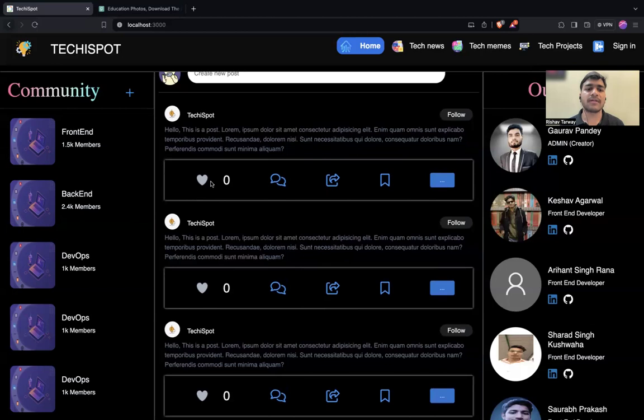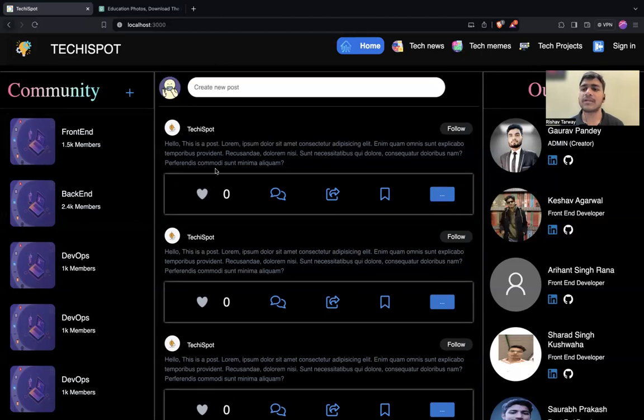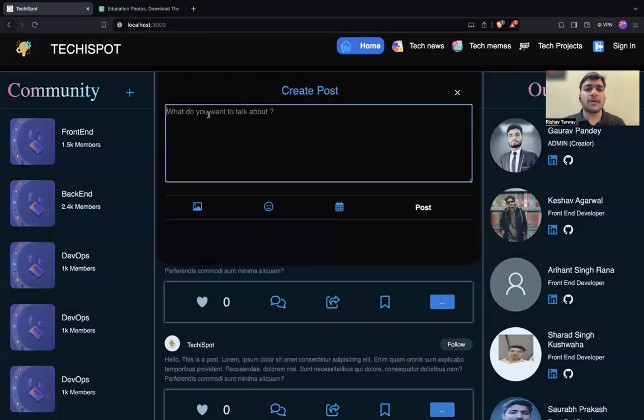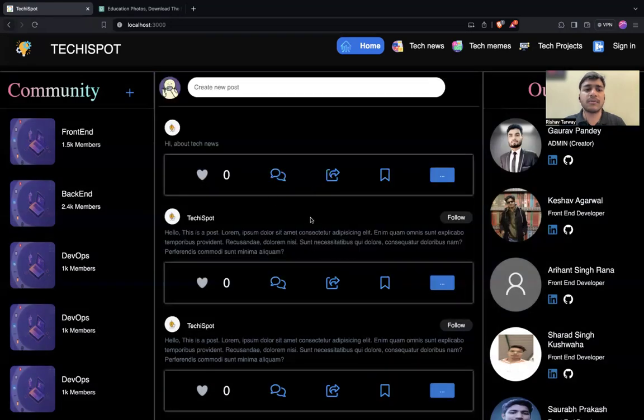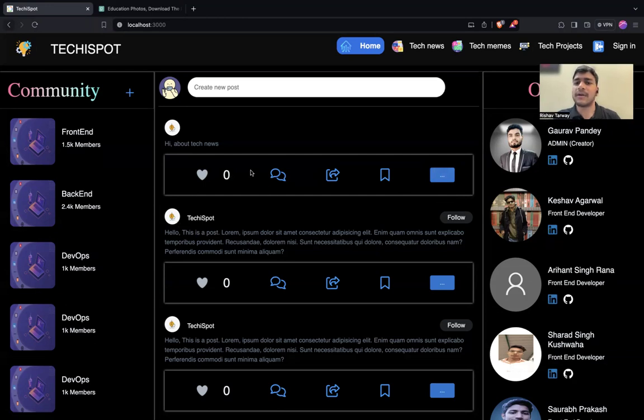Talking about the functionality, in the middle section of the home page, you can clearly see there is a create new post option. Once the user wants to create a new post about tech news, they can directly add an image and a smiley they want and create that post, and the post will be created in that particular section. If they want to delete that post, it will be deleted. Someone is working on the functionality to delete and download a post.